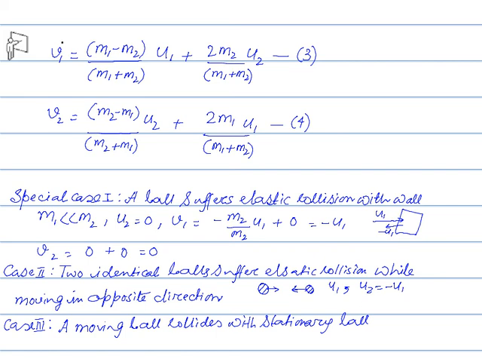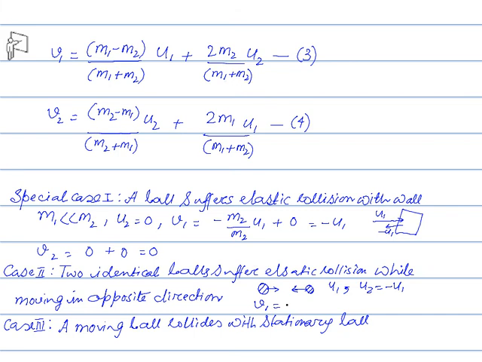From this equation we can find out V1. The two balls are identical, their masses are the same, so M1 minus M2 is nothing but 0. The first term is 0, and the second is 2M2 by M1 plus M2, meaning both have the same mass, so 2M2 by 2M2 is 1, times U2.